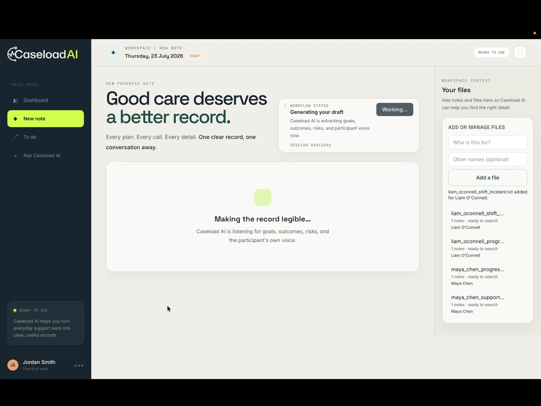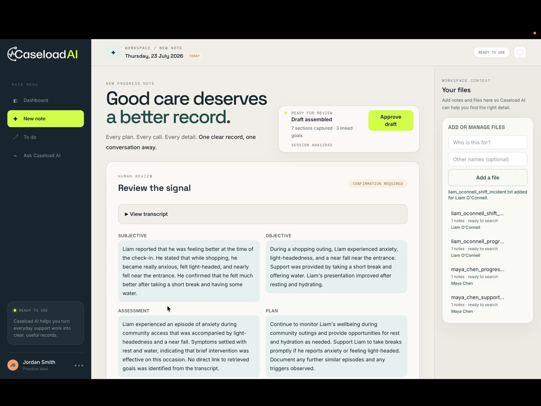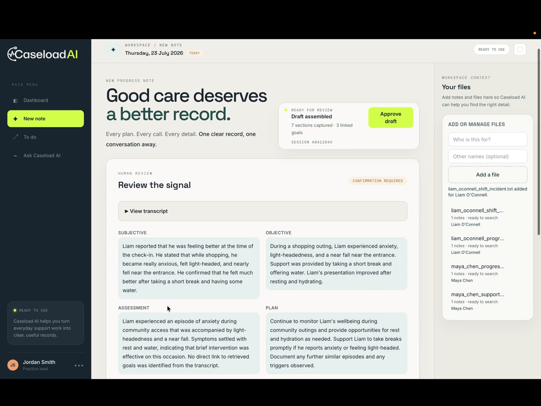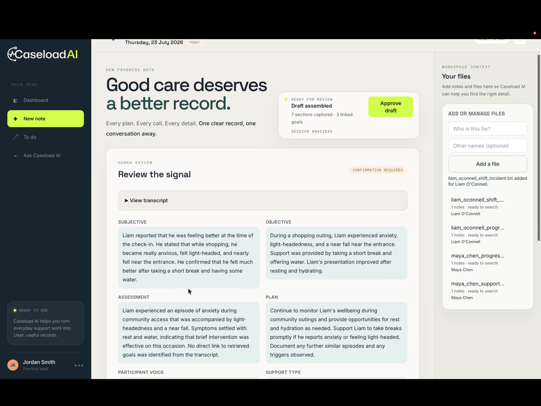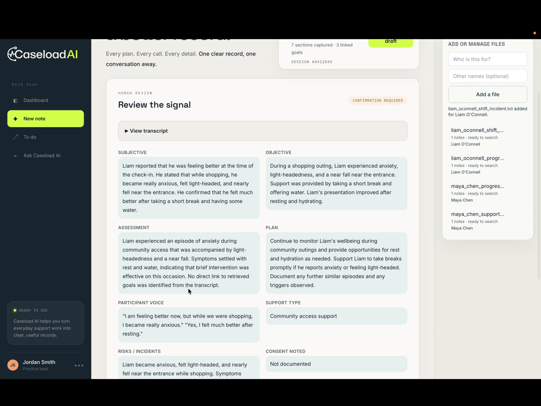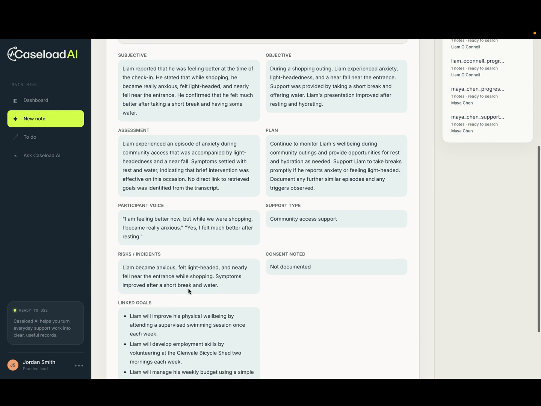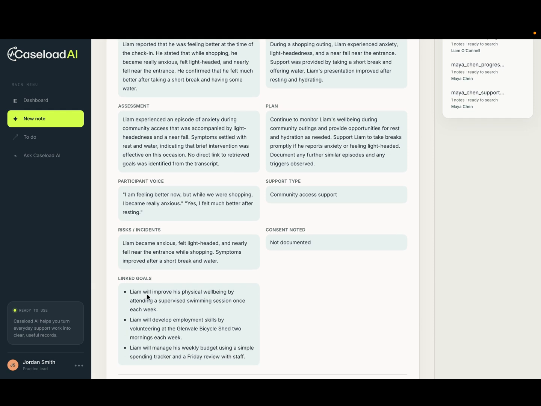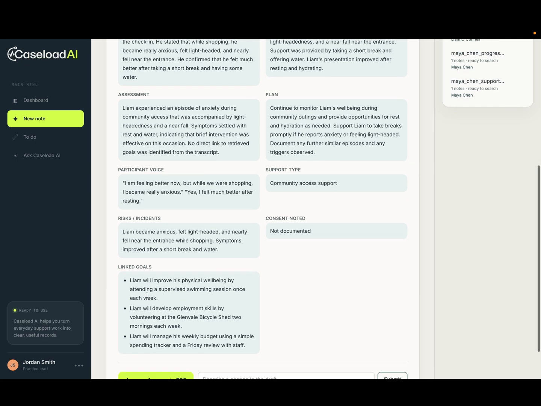Our local open weight model processes the transcript through two workflows. First, it automatically generates the NDIS compliant SOP note and links today's support session to the participant's goal. Notice that neither of us mentioned the goals during our conversation. However, the AI was able to retrieve that context directly from the participant's care plan just using the RAG.